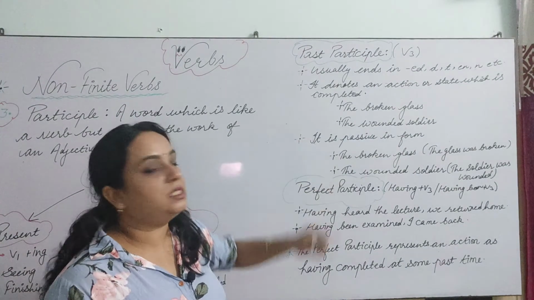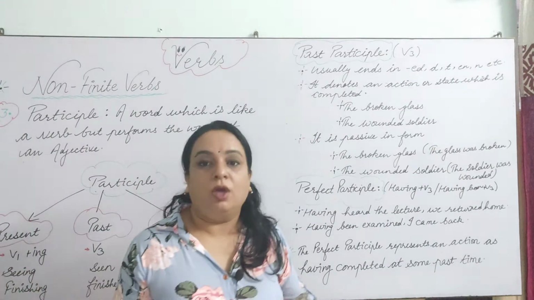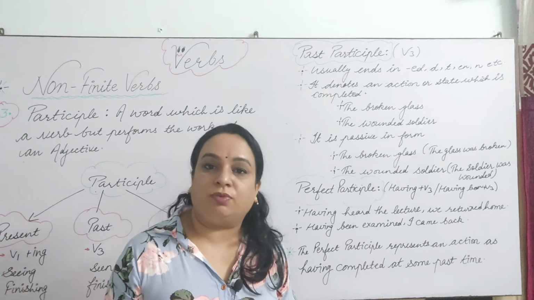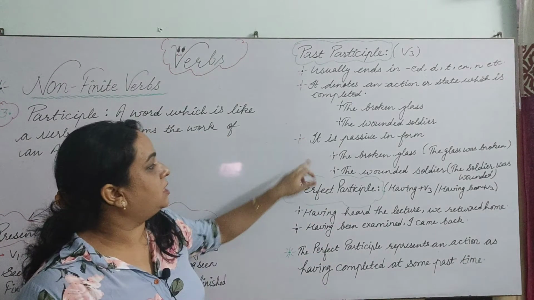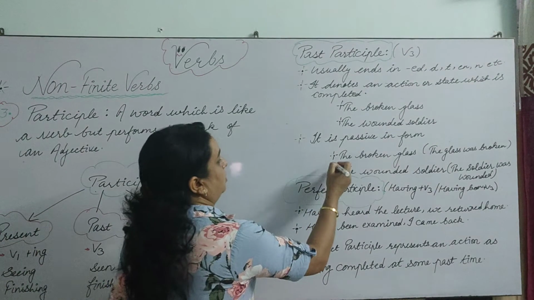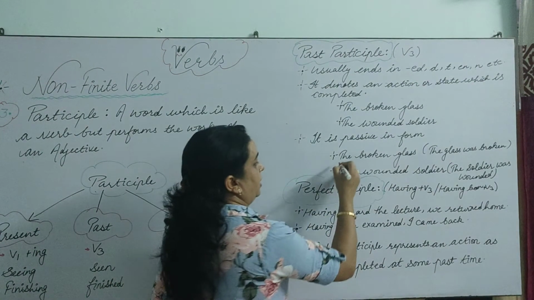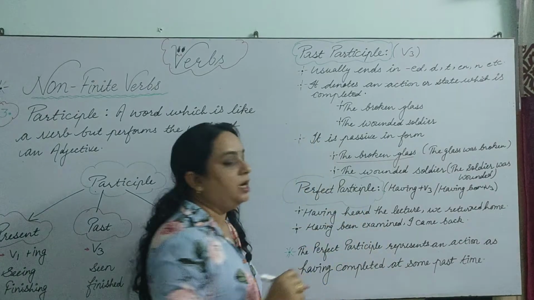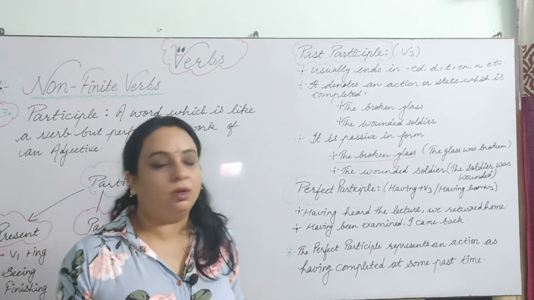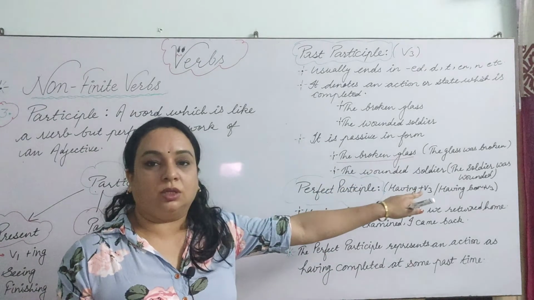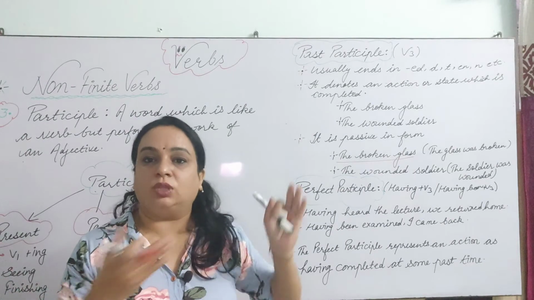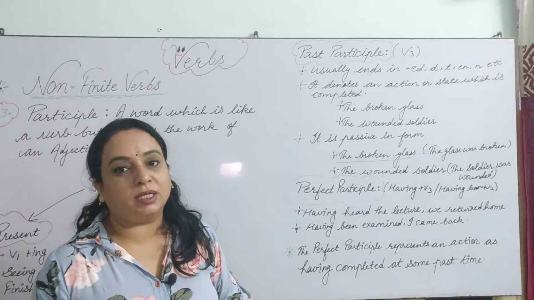Next is, it is always written in passive form, whereas present participle is written in active form, right? Let's see the examples of how it can be used in passive forms. Where I am writing the sentence the broken glass, it means the glass was broken. So this is already the passive form, right? The wounded soldier, it means the soldier was wounded. So this sentence is also written in passive form.